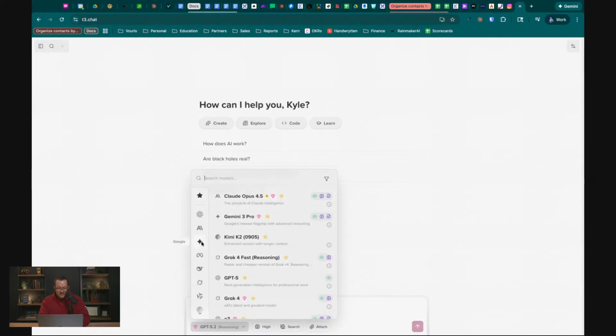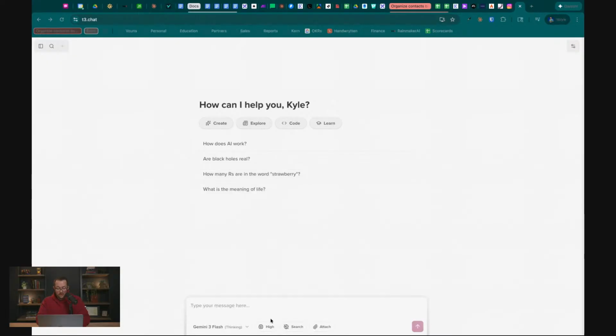It's a platform, it's a really, really good chat interface. It allows you to use a whole bunch of different models and you can switch between them. It's really, really nice. Okay. Side note, I'm going to add it to my favorites: Gemini 3 Flash Thinking. This is probably my favorite model right now. It's fast and it still thinks. So those two things are usually pretty good.